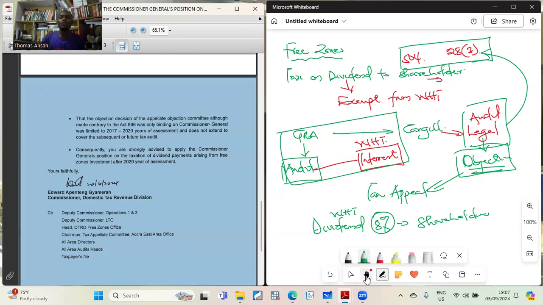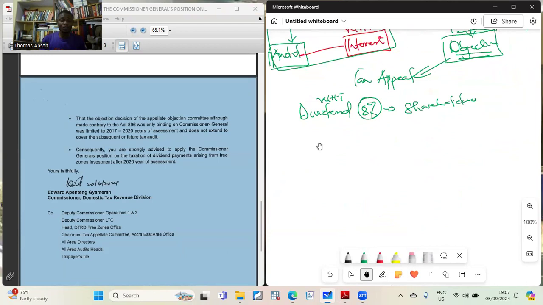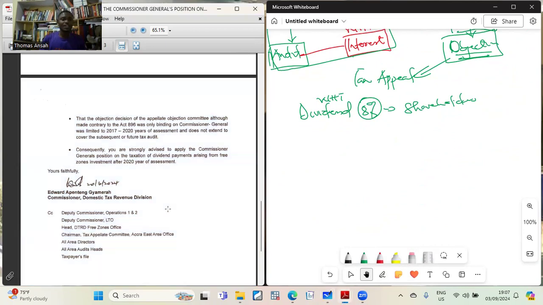Last week we learned that dividend paid to shareholders of free zone businesses is exempt from tax. This letter now tells us that we are supposed to apply withholding tax, and it starts from the 2021 year of assessment. So this is the issue here.